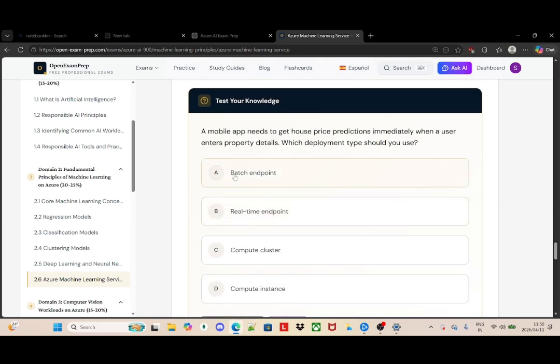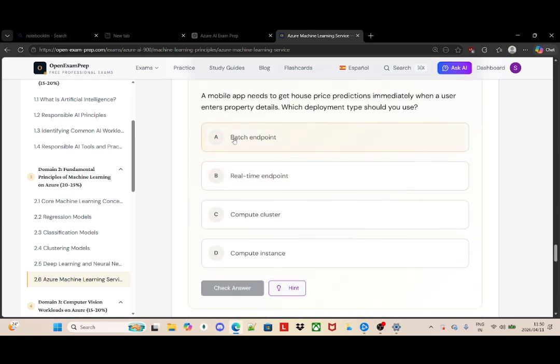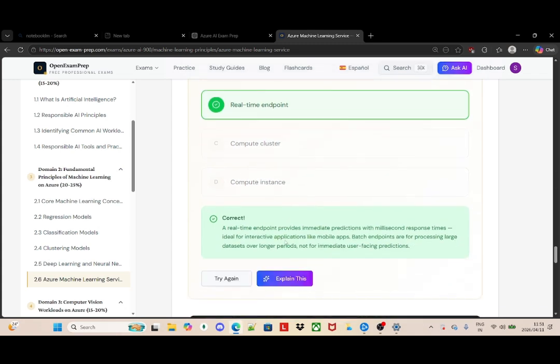We are correct. Now they're saying a mobile app needs to get house price predictions immediately when a user enters property details. Which deployment type should we use? Now I have model deployment. So model deployment, what it actually means is that we can actually use our model in real world apps. So I would go with real-time endpoint. It is correct.